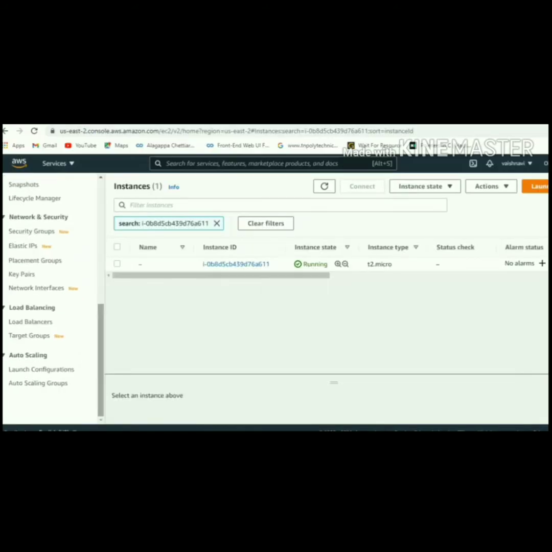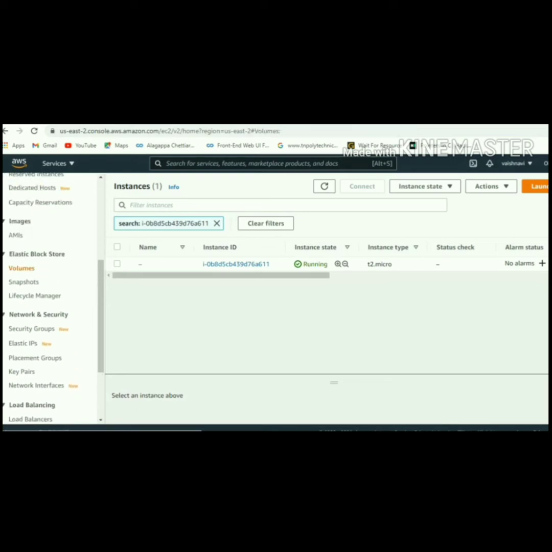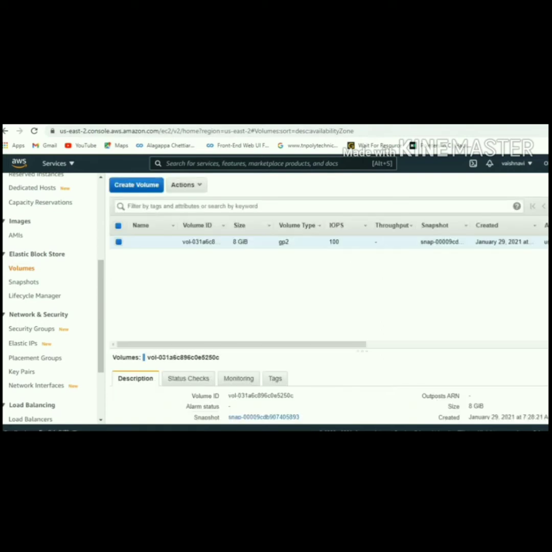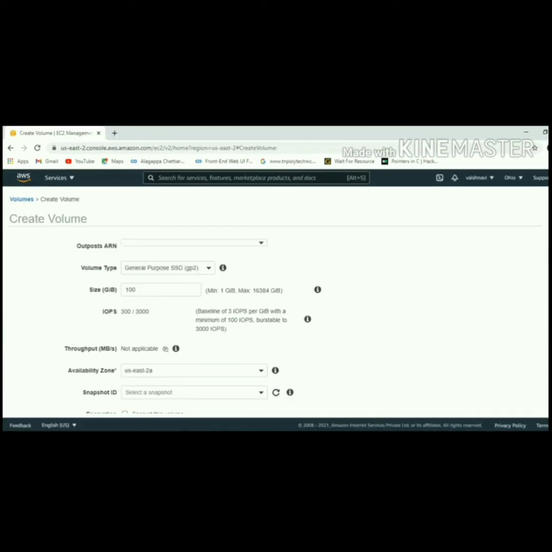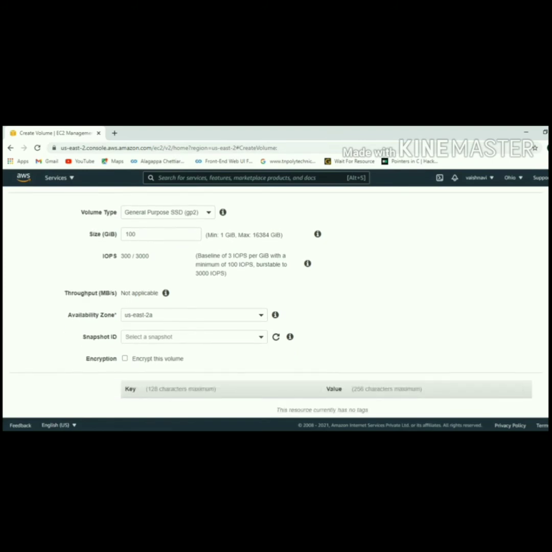Now I am going to create an EBS volume. I already have one EC2 instance in running state. In the left corner we have the option Volumes. Click that. After that, Create Volume. I choose the General Purpose SSD volume type and choose a size of 20 GB.